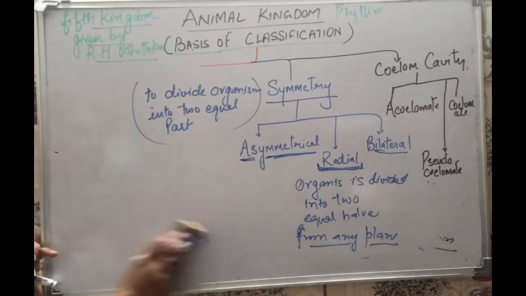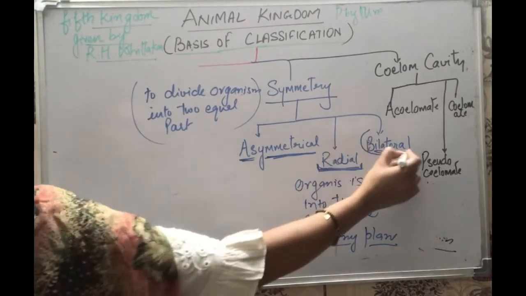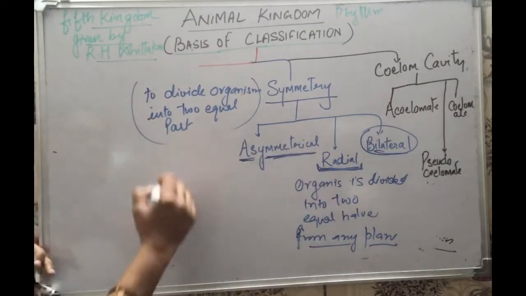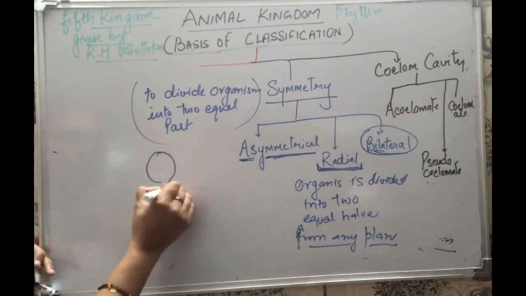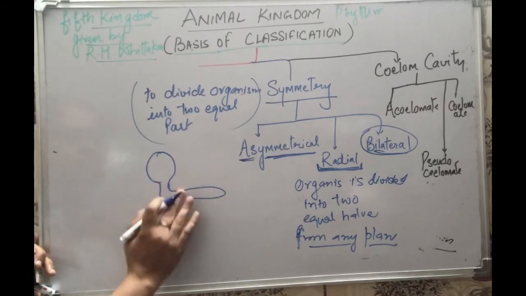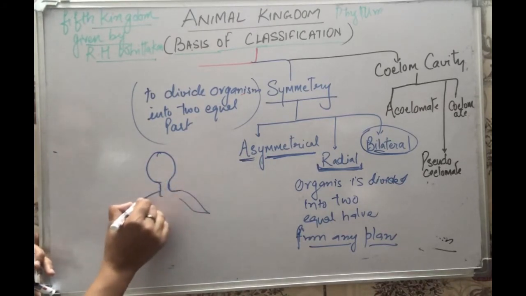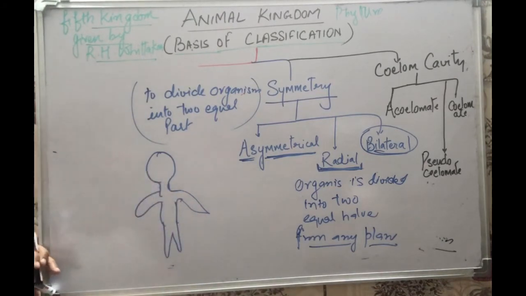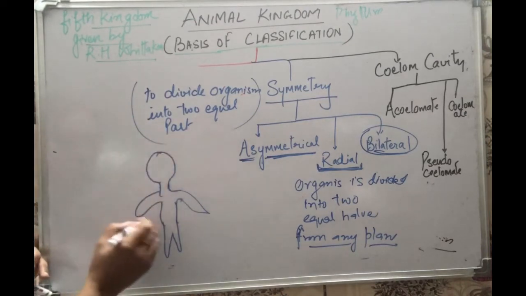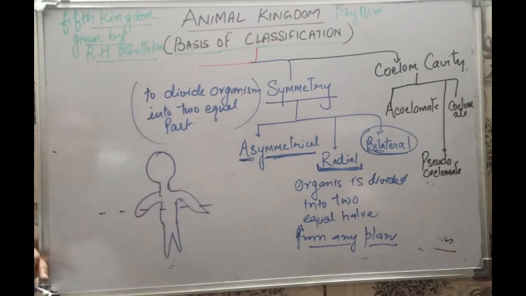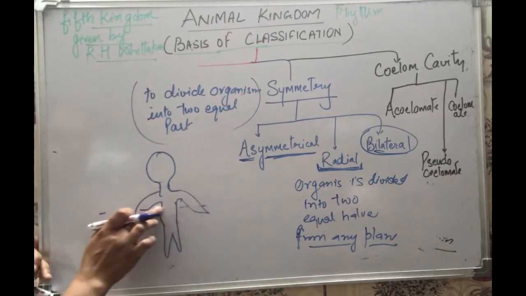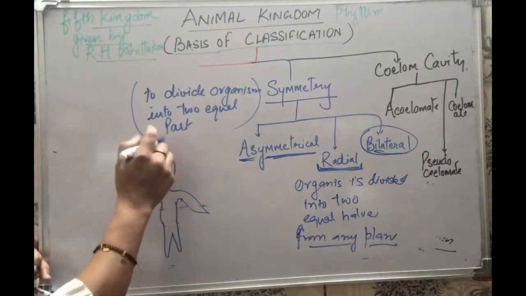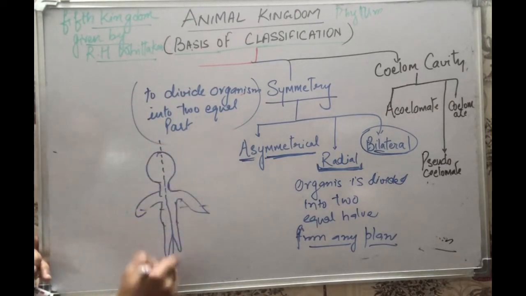लेकिन अगर हम bilateral symmetry की बात करें, तो bilateral symmetry ऐसा symmetry होता है जिसमें organism, like we talk about a human. This is the structure of a human. This is arms and a body, and they have legs, right? If you want to divide this human into two equal halves, can we do it like this? Can we do it like this? No. If we divide it, then the head portion will be upward and the leg portion will be downward. You cannot divide the organism into two equal halves. That's not equal halves. Only if we divide the organism from the center can you divide it into two equal halves.